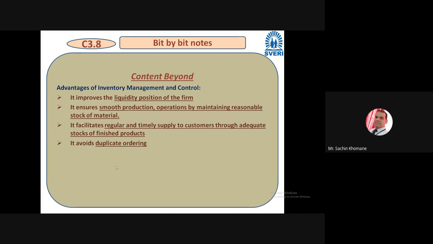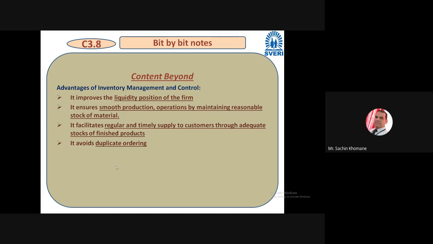If you block your money in inventory unnecessarily, then your liquidity will be affected. Inventory management keeps liquidity to perform your tasks in the organization. Then it ensures smooth production operation by maintaining a reasonable stock of the material. Very common sense. If you have inventory with you, then definitely smooth production will be there. There will be no slack of material, operation will happen properly, and everything on the shop floor will get increased. Also, it facilitates regular and timely supply to the customer through adequate stock of finished product.